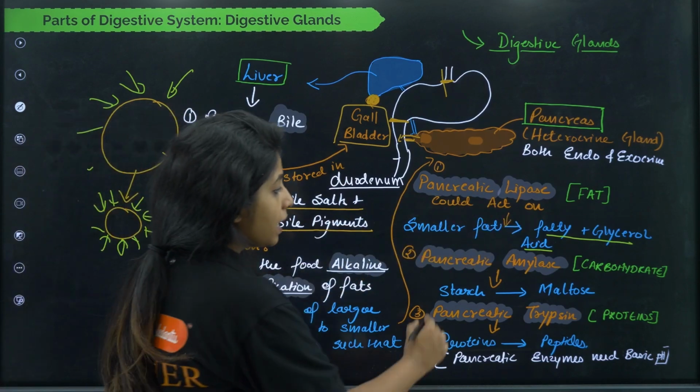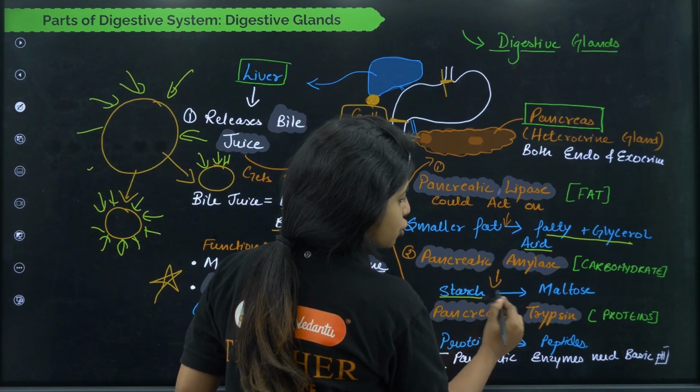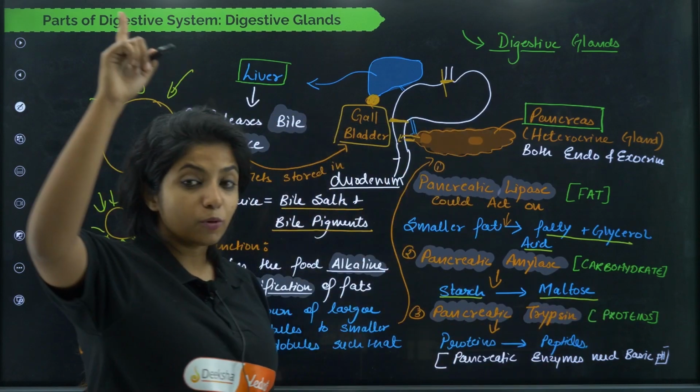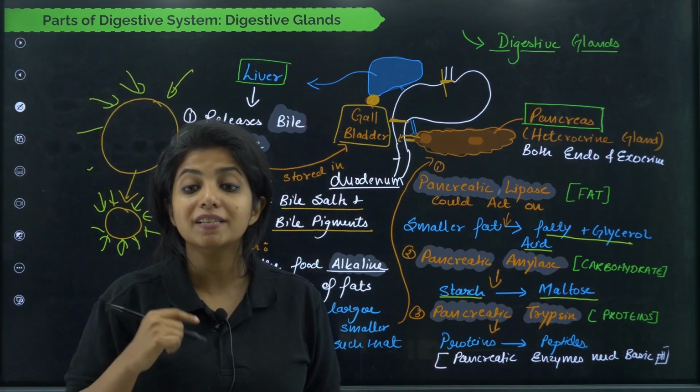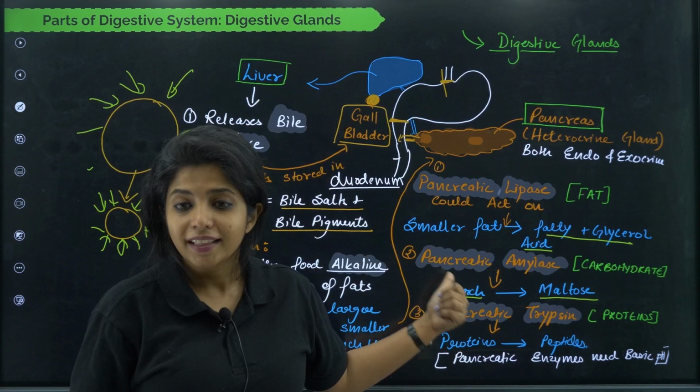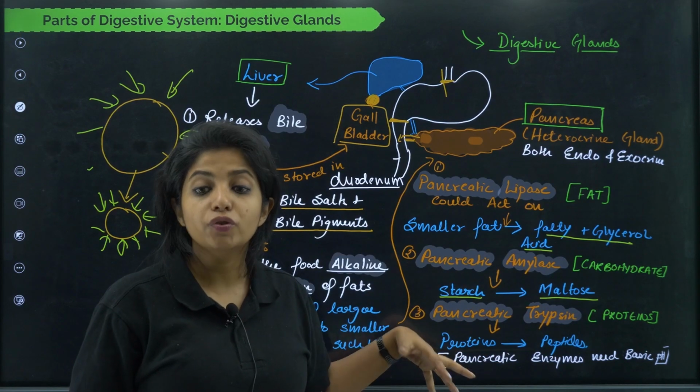Next thing, pancreatic amylase will be breaking down starch into maltose. Remember, we broke down starch into maltose there also with the help of salivary amylase. This is another guy, that is pancreatic amylase, which is going to do the rest of the job.